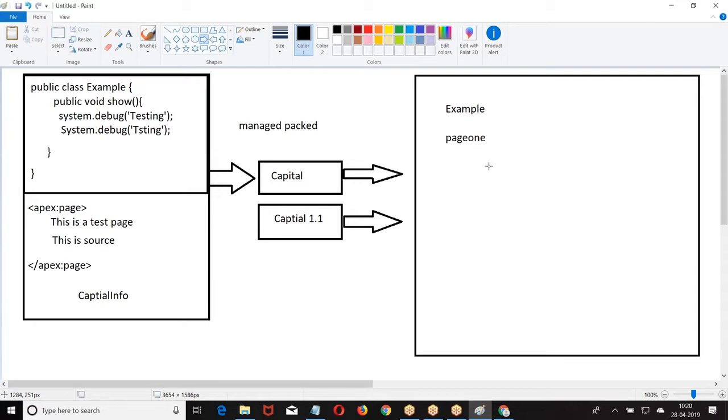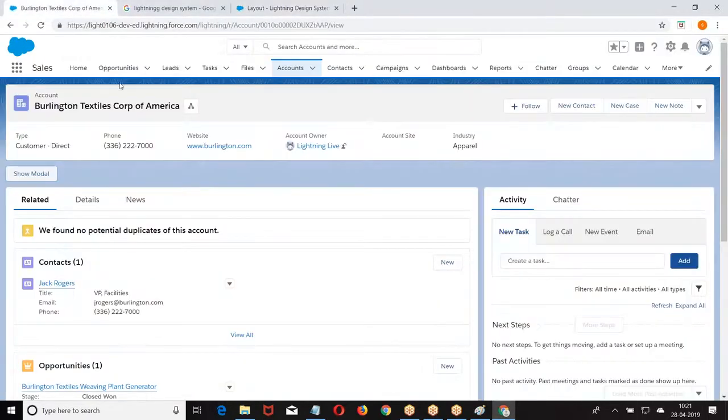Now, when I want to share the code with all my partners, I'll go with unmanaged packages. Now, tell me some of the examples which we are already using in Salesforce.